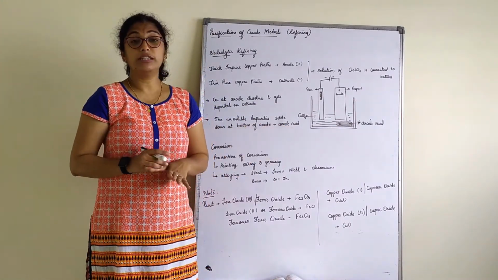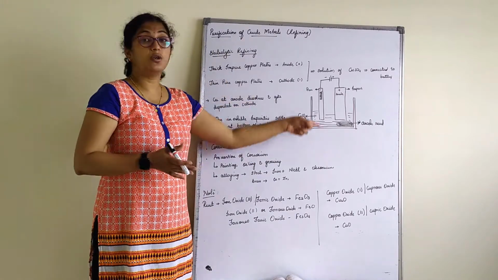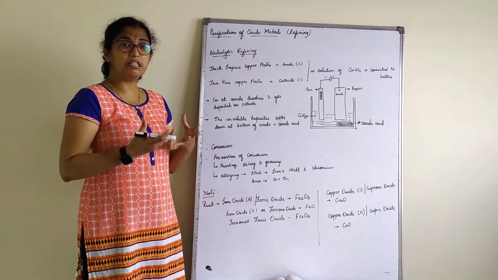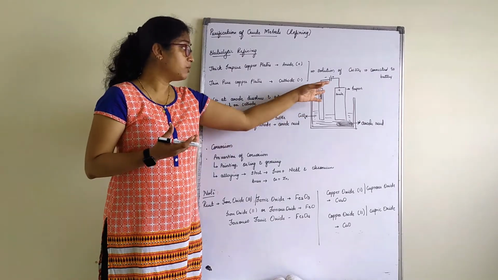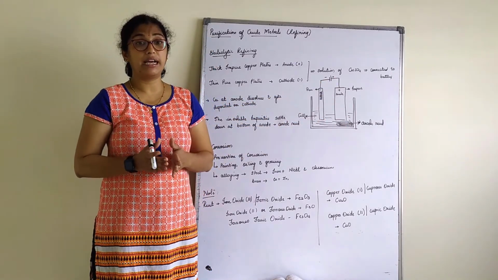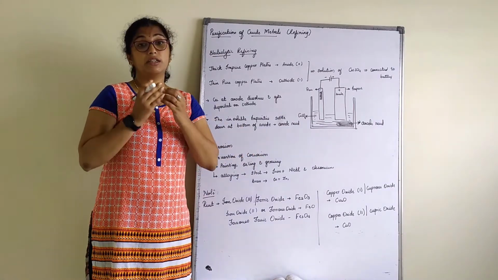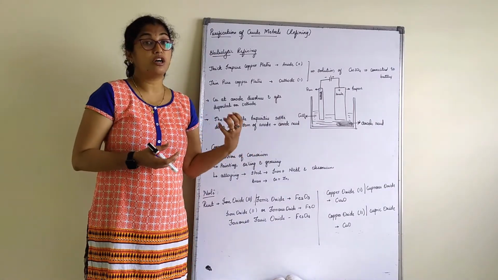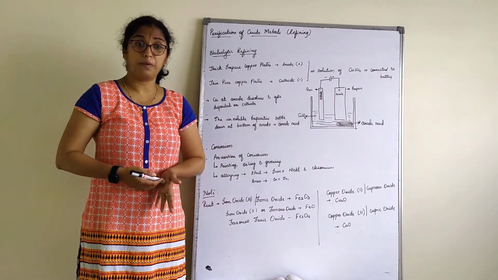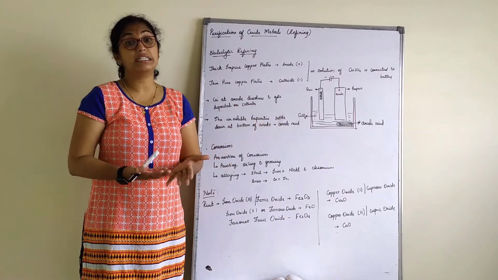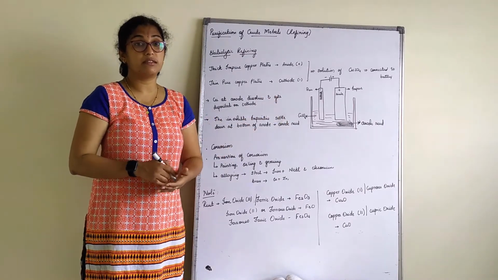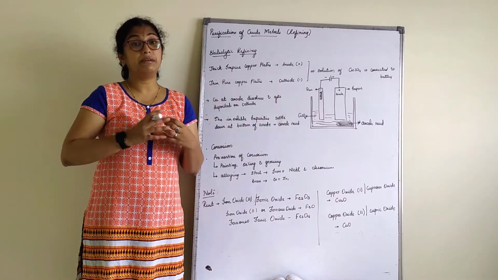anode mud. Usually a question is asked for 1 mark, or in the whole process they ask what is anode mud. So anode mud is nothing but the insoluble impurities which settle down in the purification of copper near the anode terminal. Thus the copper obtained here is the pure copper which we can use. So this is the electrolytic refining of copper. A similar method is used for zinc refining also, but in your book they have given copper, so we discussed copper. So this is all about the metals and non-metals chapter.